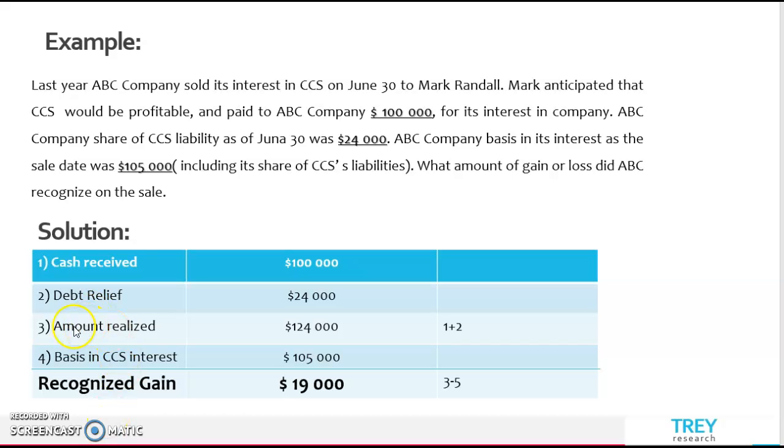First we have to calculate the amount realized, that would equal $124,000. We have to add the cash receipt with the debt relief. Then we need to subtract basis, and we come up with recognized gain, which equals $19,000.